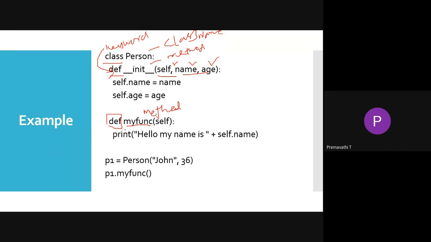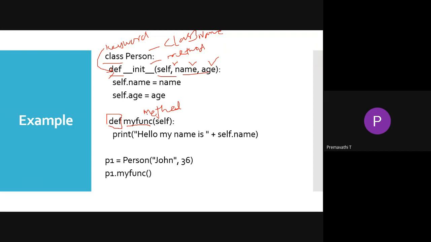Normally we can call it a function, but when you are using it in a class, it will be called a method, right? In a class, there are two different types of method: one is the init method, and the other is the user defined method. When you are using the init method, we have to call it the constructor. When you are using a normal function, we define it as a user defined function. We have to give all those methods, functions and objects here.